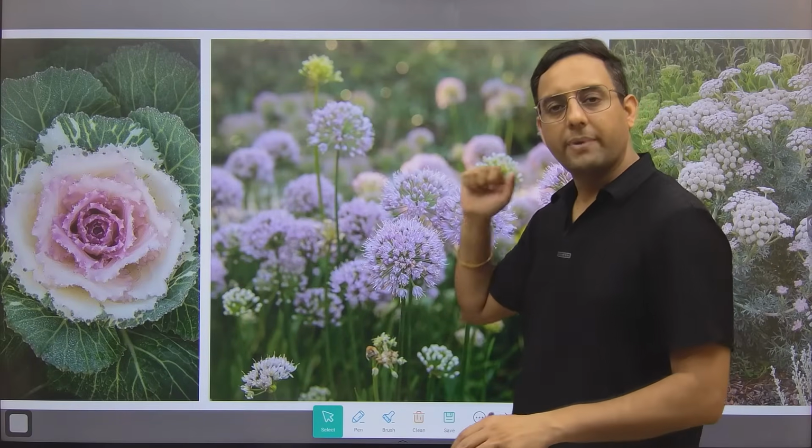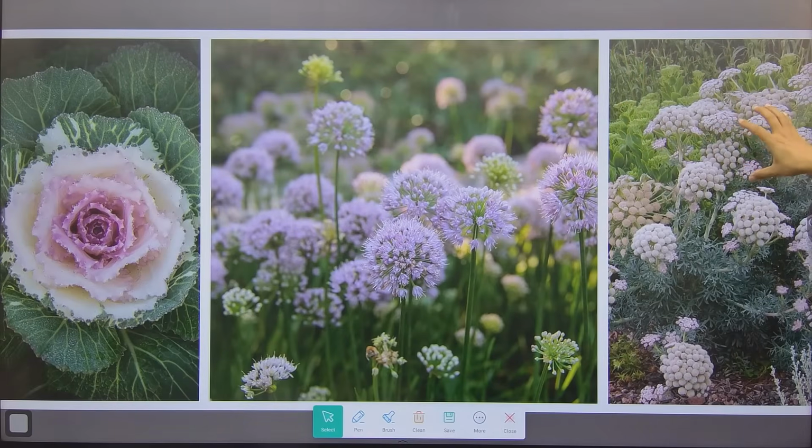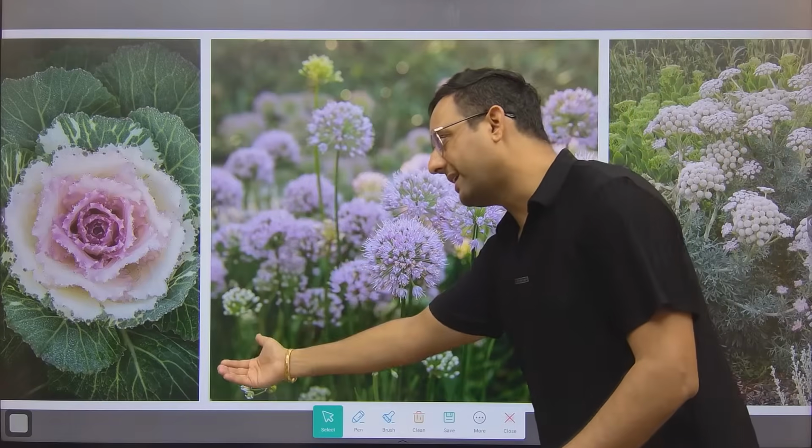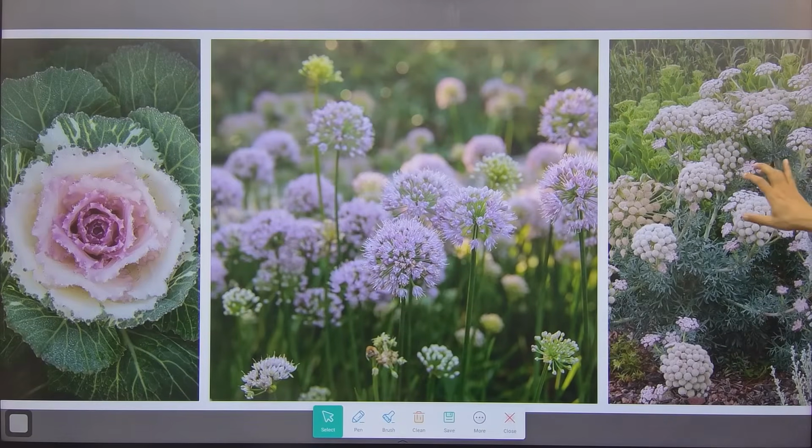So this is again biennial. Can you tell me the name of this crop, guys? Anybody try to recognize this? Because everybody knows the name of this crop, but everybody has seen it in the first year. But this is the growth in the second year. So in the first year they complete their vegetative part, but here the photos are from the second year.